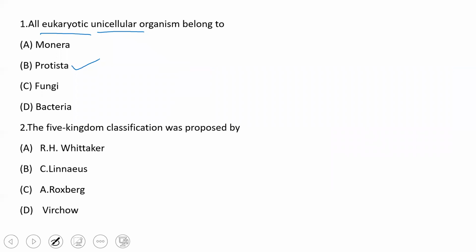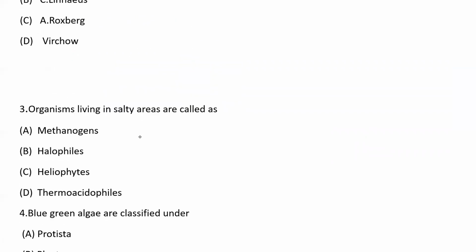Second question, the five kingdom classification was proposed by? We know that Carolus Linnaeus proposed two kingdom classification, Ernst Haeckel proposed three kingdom classification, Copeland proposed four kingdom classification, and R.H. Whittaker proposed five kingdom classification. Henceforth, the option is A. Next question.